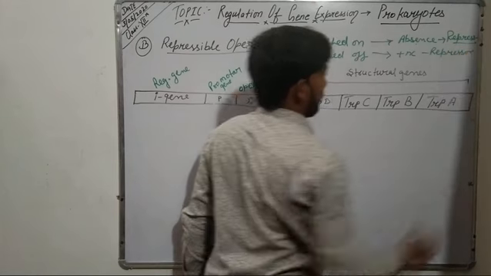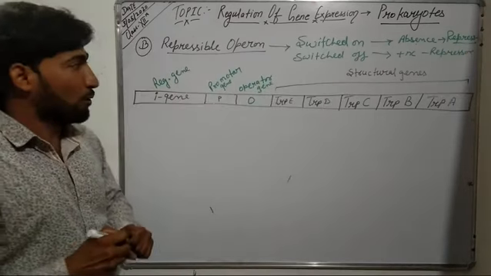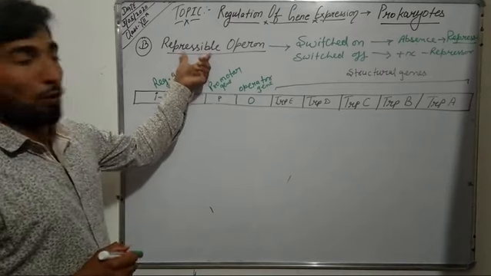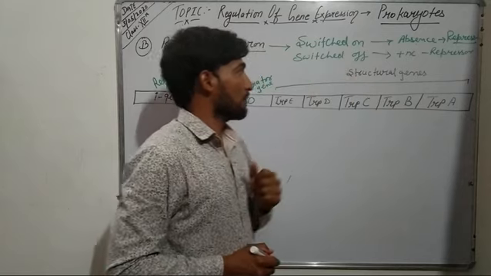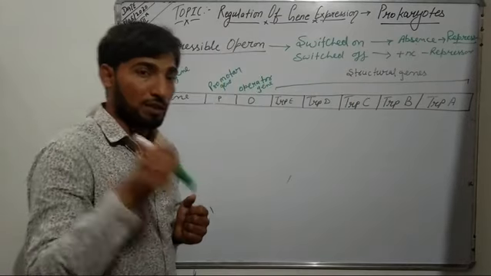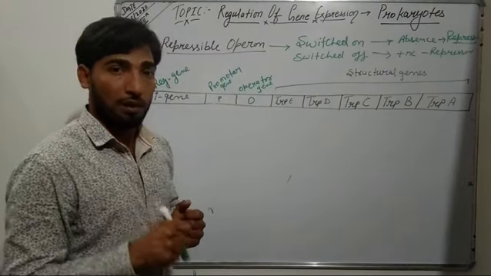So they are just opposite to the inducible operon.